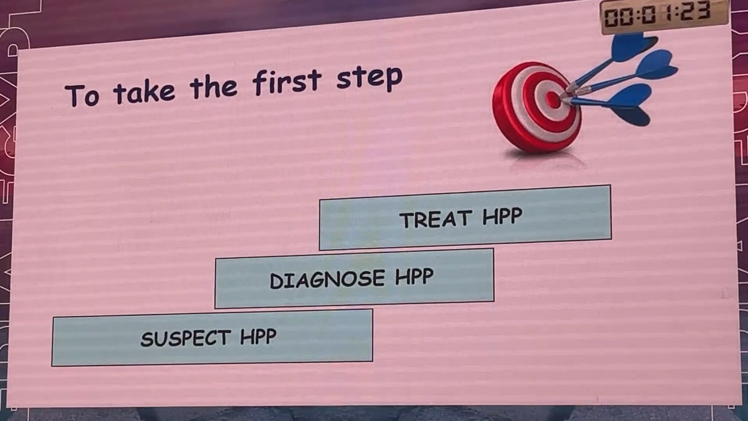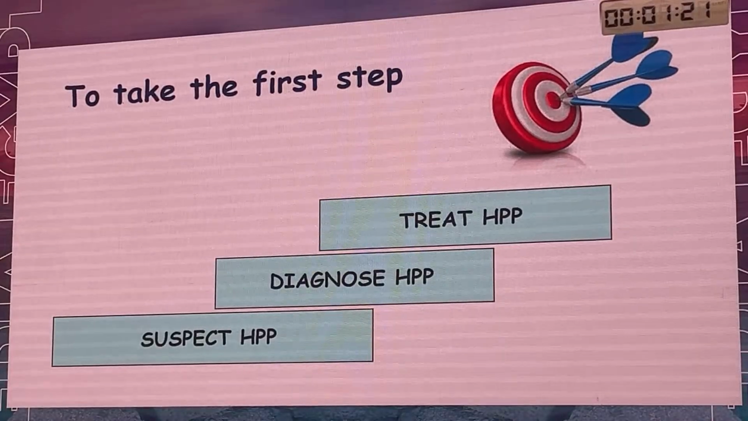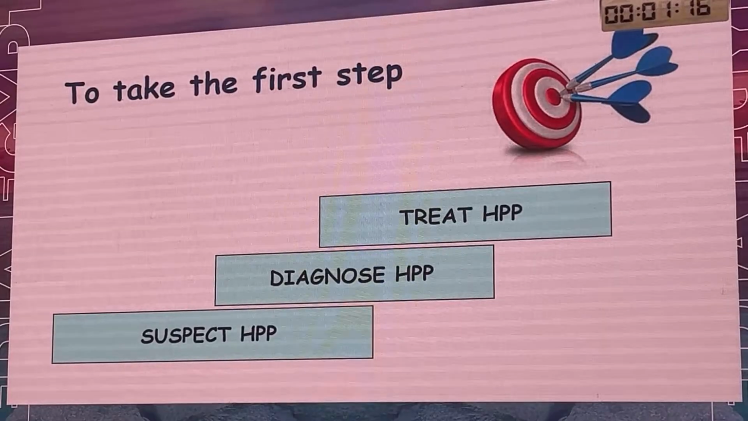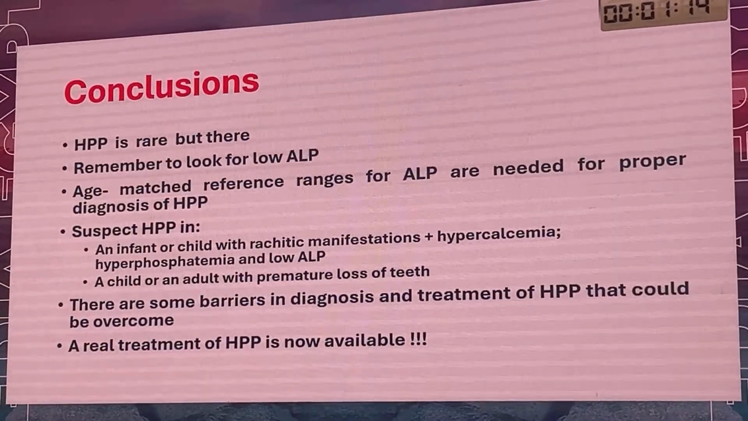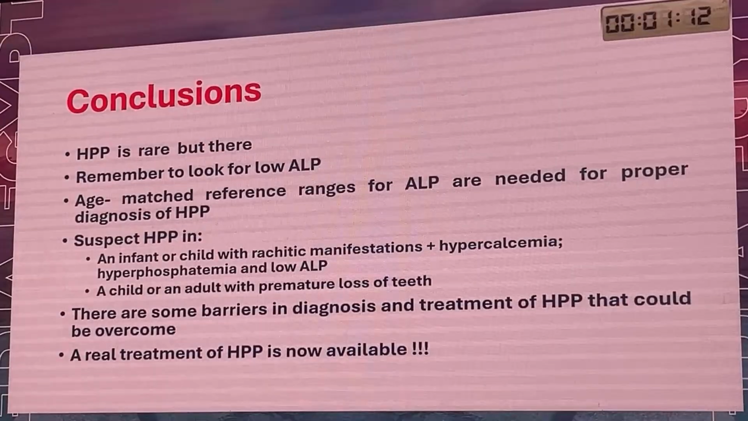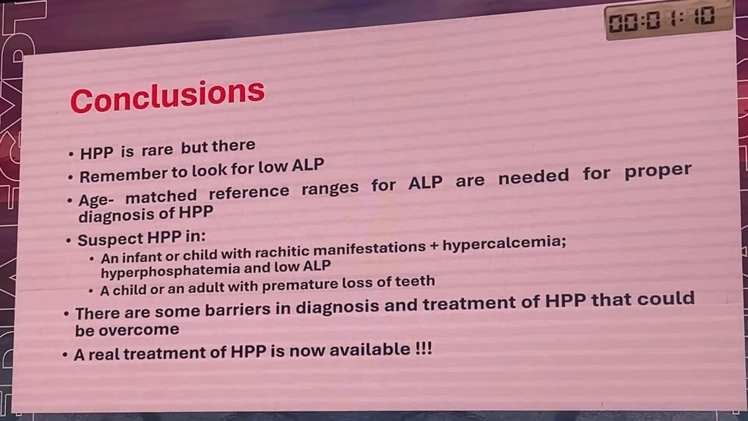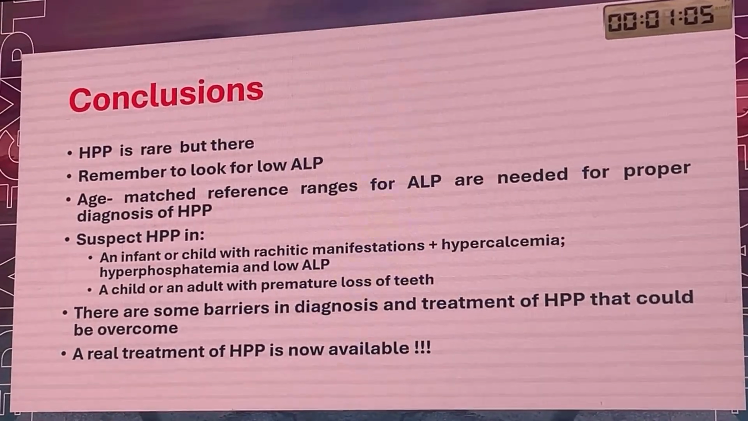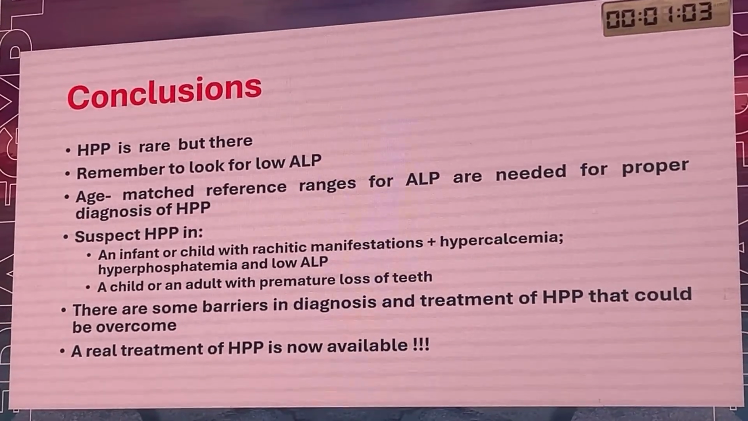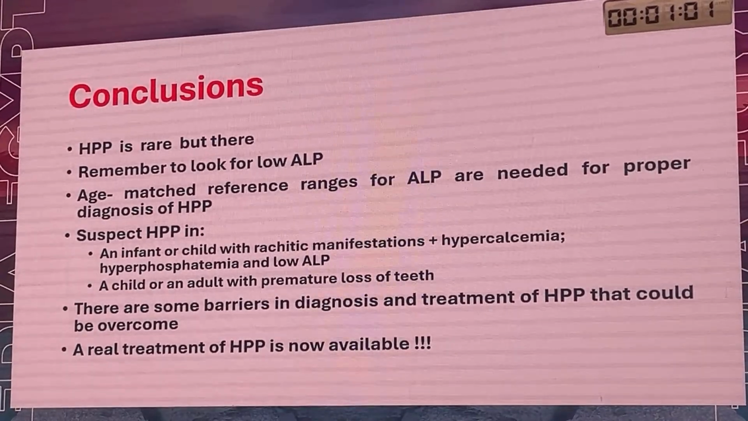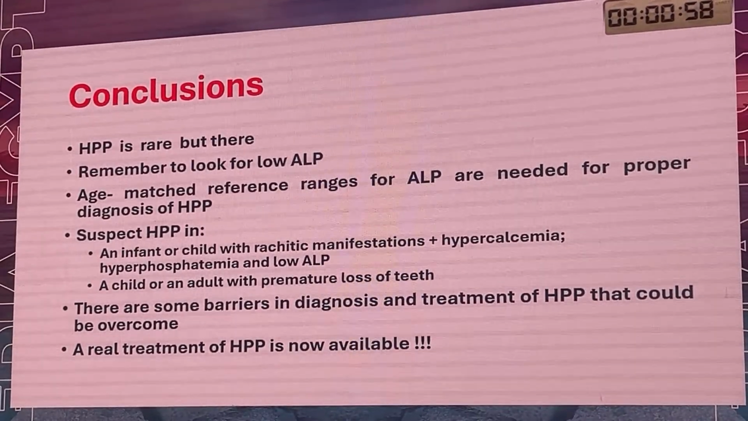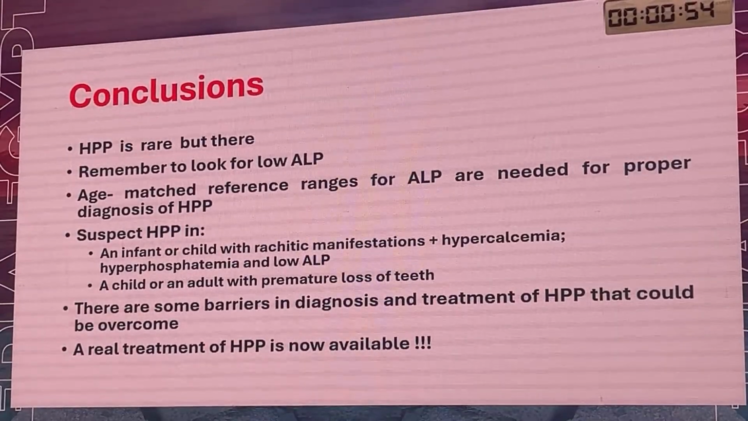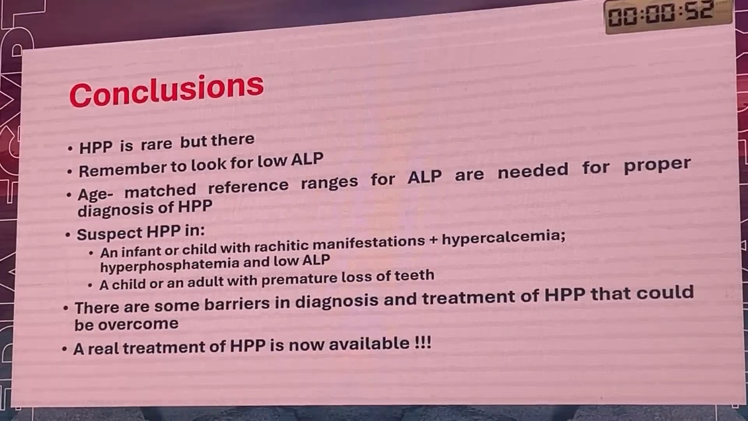Don't forget to think of the low alkaline phosphatase. Don't forget to look at the labs for reference ranges of alkaline phosphatase to diagnose and treat HPP. My final conclusions are, HPP is rare but there. So please look for HPP in rachitic patients with high calcium. Remember to look for low alkaline phosphatase. Age-matched reference ranges for ALP are needed for proper diagnosis of HPP.